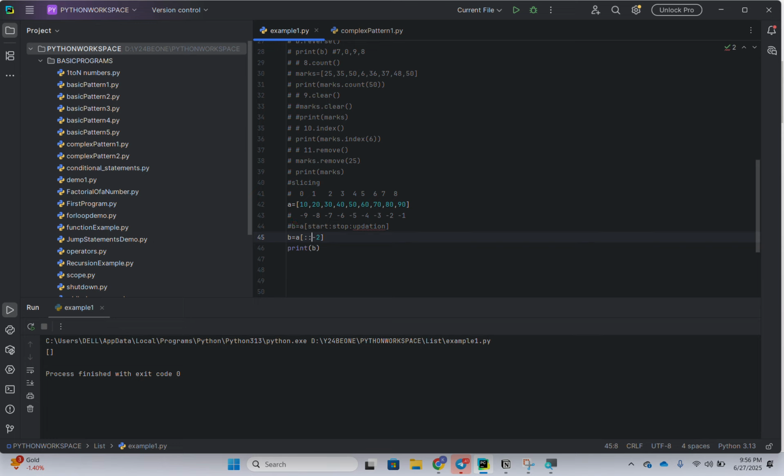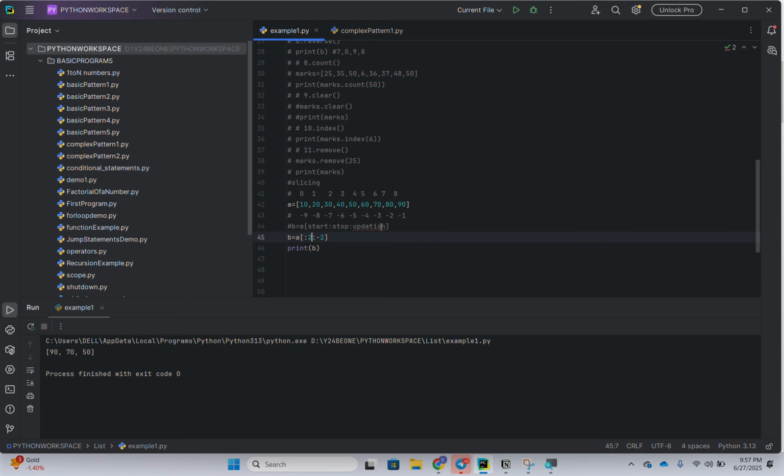If it has to start from -2, where it has to stop, I'll keep index 2 here. What will happen? We'll check. See, what we got? 90, 70, 50. So it was functioning in a different way.